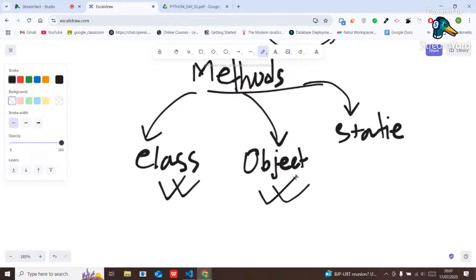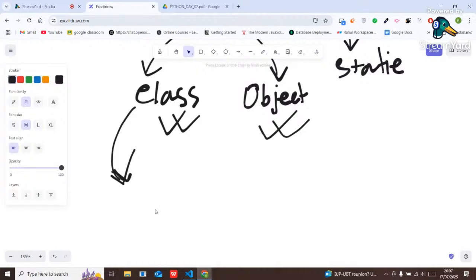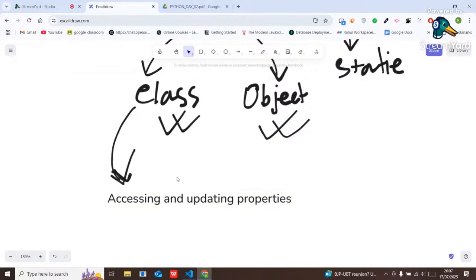Okay, don't worry. Inside a class, properties will be there, right? So what is the use of class method?